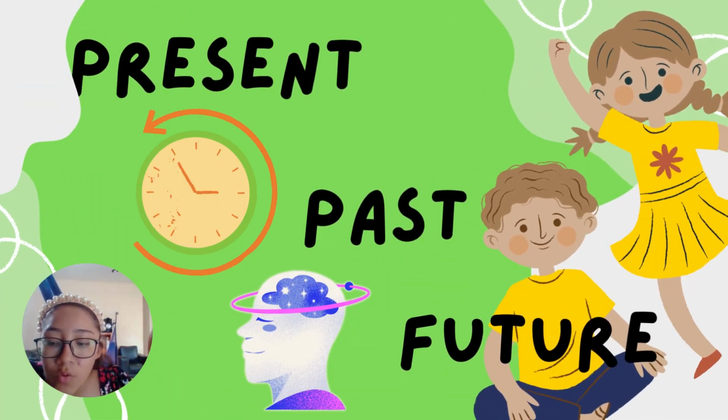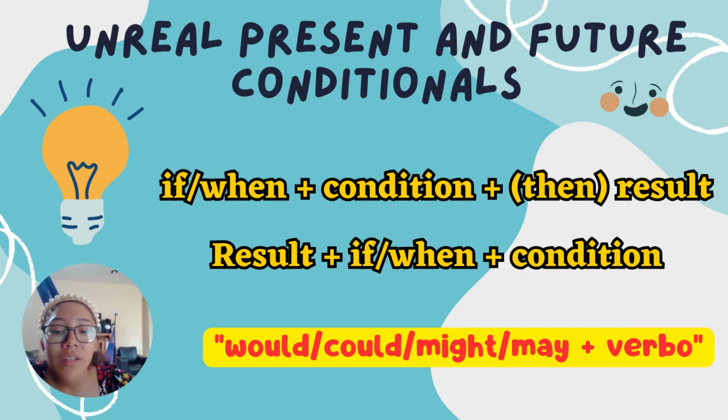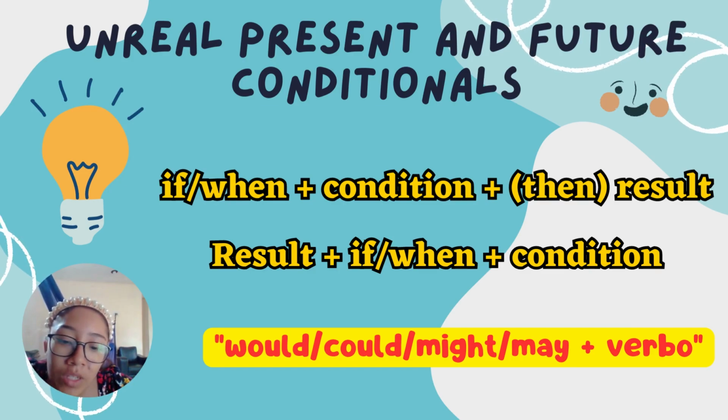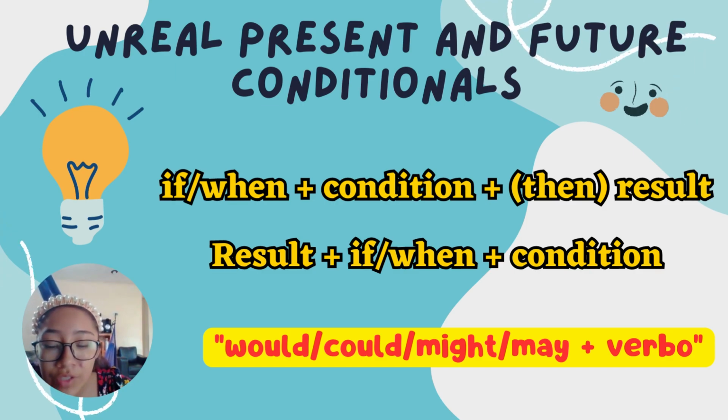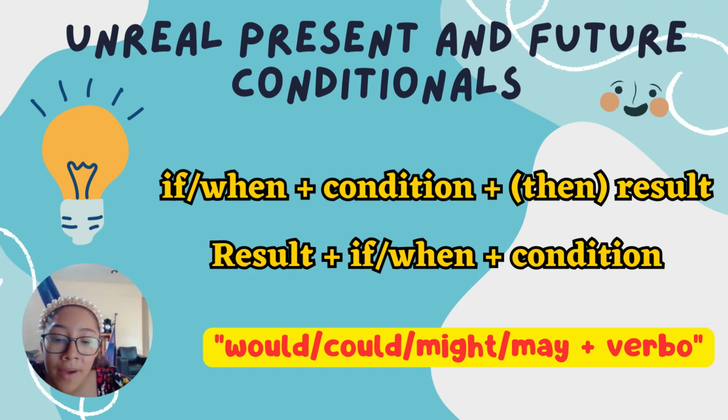Now, important: we can use unreal conditionals in present, past, and future tense. Unreal present and future conditional. This conditional is about what we would do in an unreal situation. We are only imagining or thinking about it. It is not real or it is very unlikely to be real. If, when, plus condition, plus then result. Or result, plus if, when, plus condition.